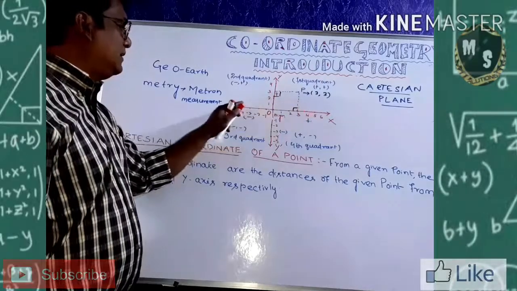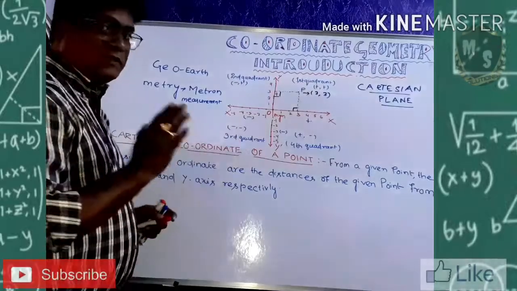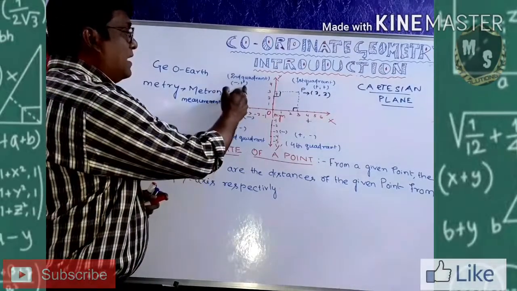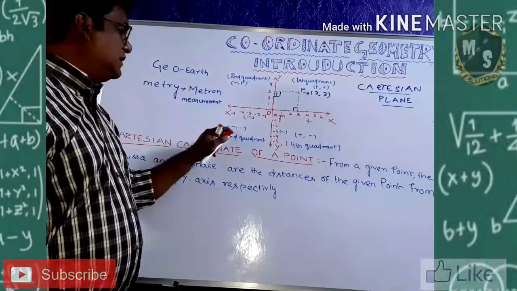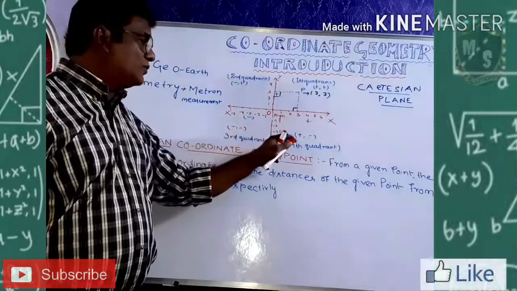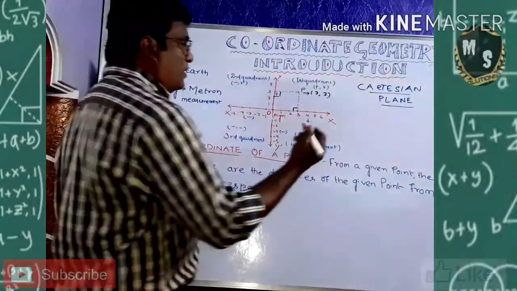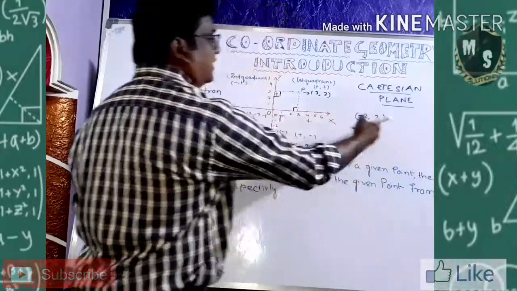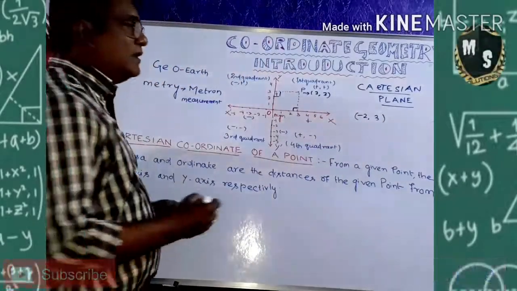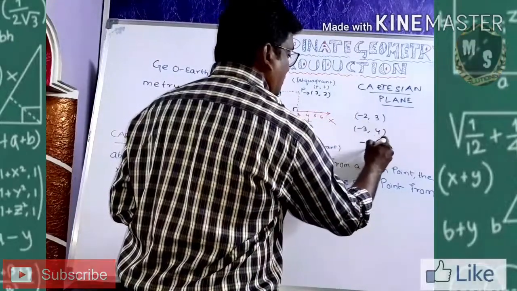First quadrant, second, third and fourth. The first quadrant is positive, plus, plus, and negative, plus, that means minus, plus, is the second quadrant. For the third quadrant, it is negative and negative, and for the fourth quadrant, it is plus and minus. So, if I give you some points, minus 2, 3 — in 9th class we did it — this is a coordinate pair. Like that I am giving you minus 3, 4. Now I am giving you minus 4, minus 4.